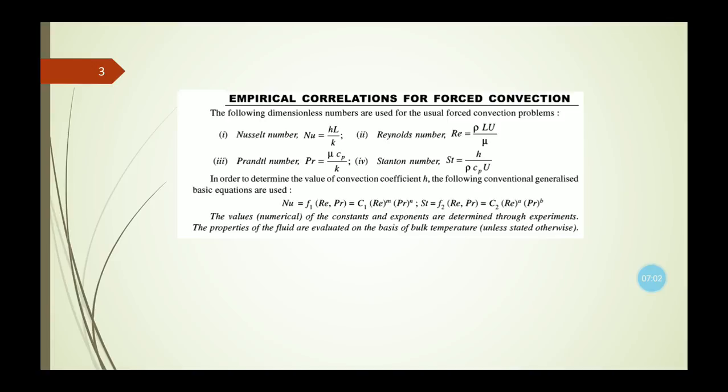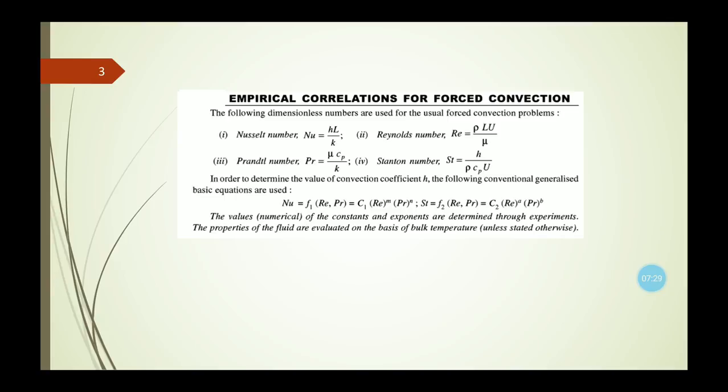So let us move to the next page. Here we are getting different empirical correlations for forced convection. What is free convection or forced convection? We have discussed it while discussing the basic concept of convection. Now there are different dimensionless numbers which are used for forced convection numericals or problems.